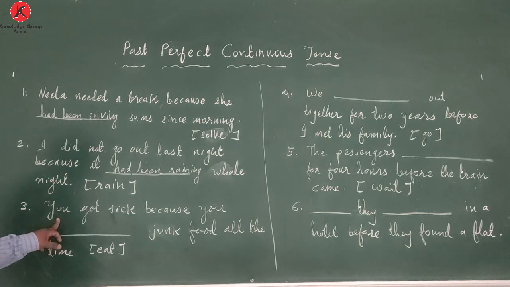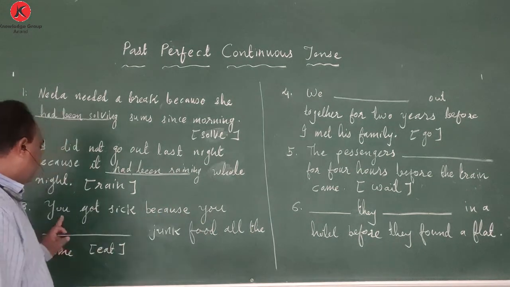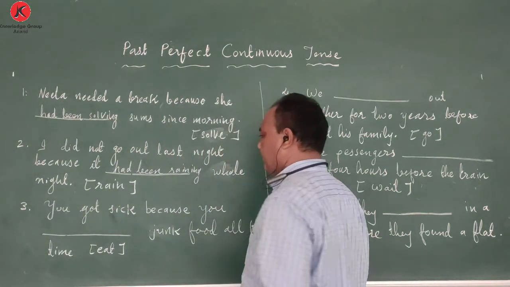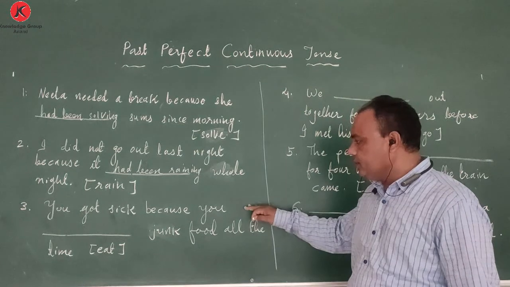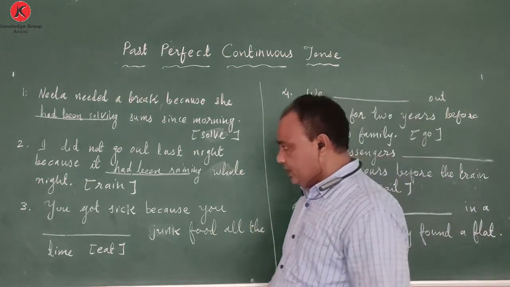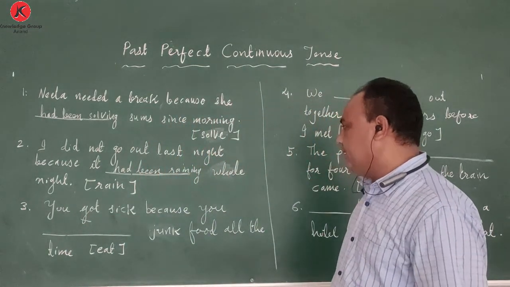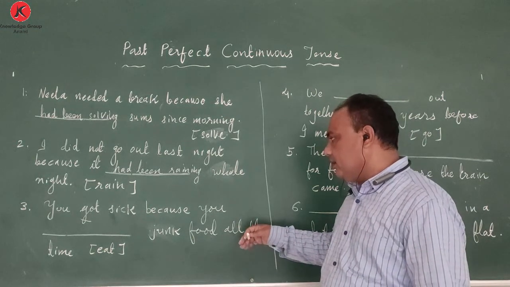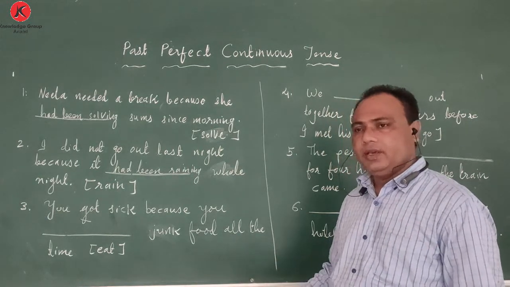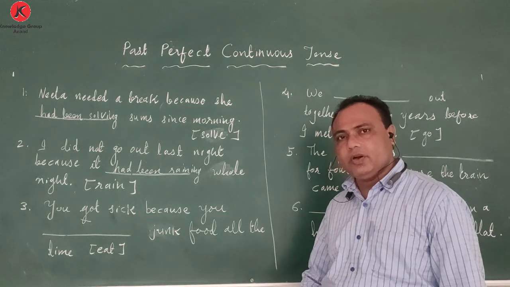Now, similarly here, you got sick because you dash junk food all the time. This verb already indicates that it is past tense, and eating junk food is not a perfect point of time. That person might be eating junk food continuously for a long time.